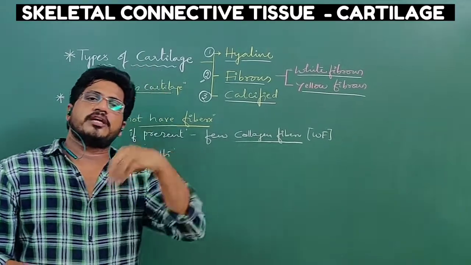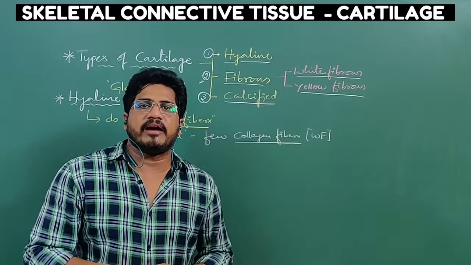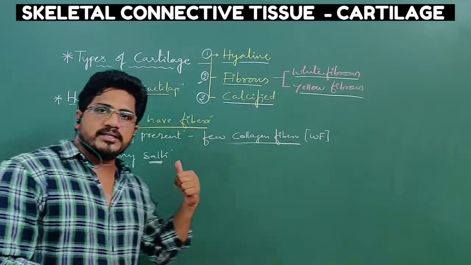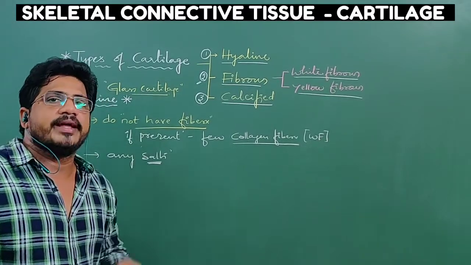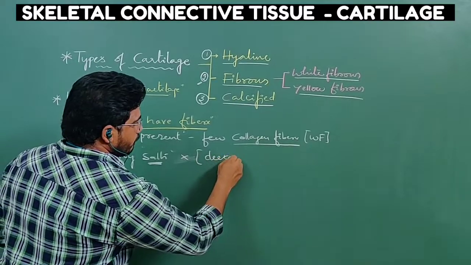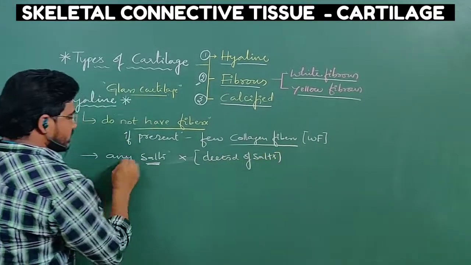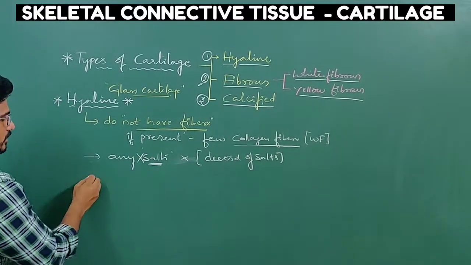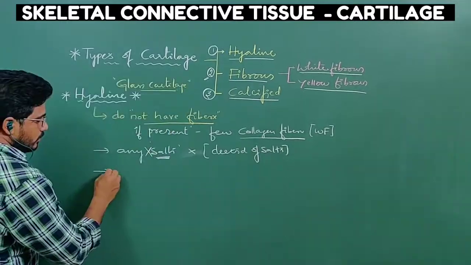If salt depositions are present, it will become very rigid and tough and may not have flexibility. Devoid of salts means what? Absence of salts. It doesn't consist of any salts. That is why it has a translucent characterization.